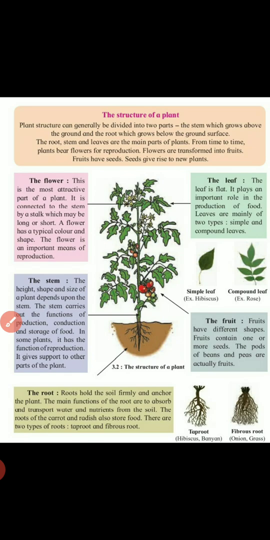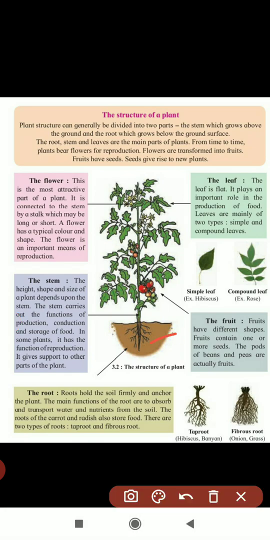The root, the stem and the leaves are the main parts of the plant. In our body we have hands, legs, eyes, nose; like this, the main parts of the plant are root, stem and leaves.